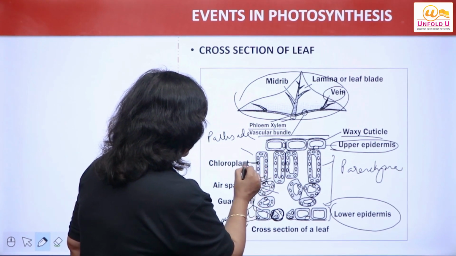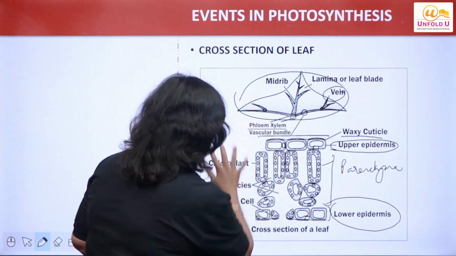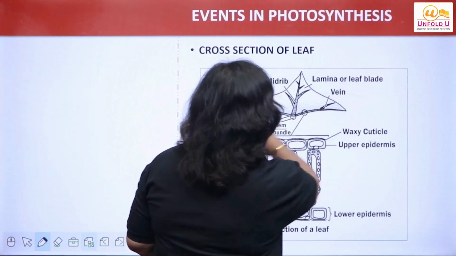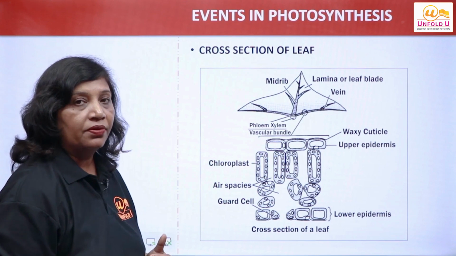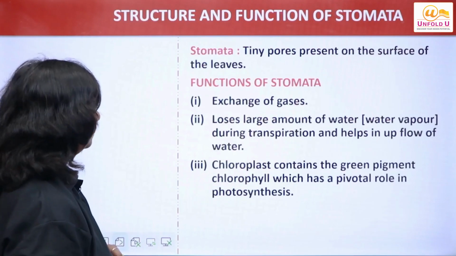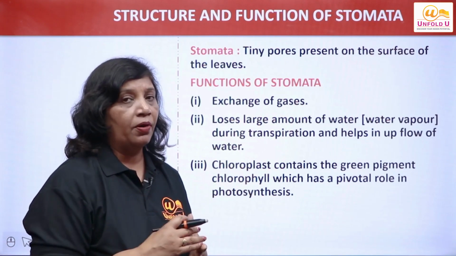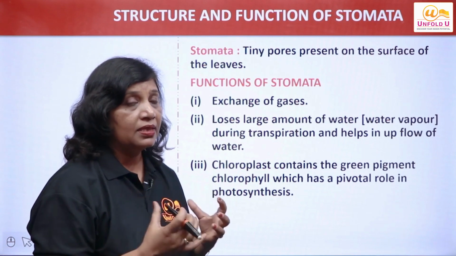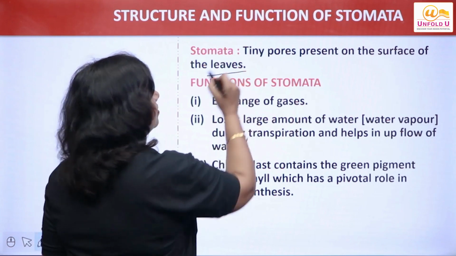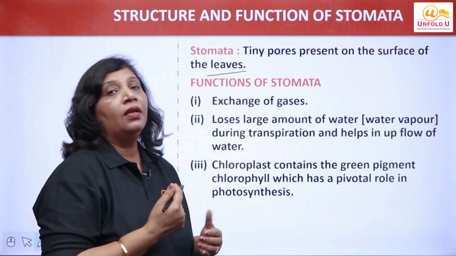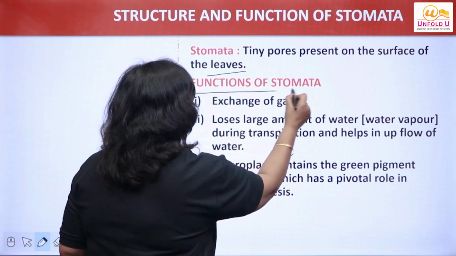So we have these different cells, and all these cells have structures which are called chloroplasts. You can see this is the chloroplast, right? So this is the cross section of the leaf which shows the chloroplast and the stomata and what transports the water and minerals to the various parts of the leaf. Right? Now let us talk about stomata in detail. A very important part of the plant, that is stomata. What are these? Actually very small pore-like structures, right? They are present on the surface of the leaf. They are present more on the lower surface of the leaf, right? So what is the function of stomata?